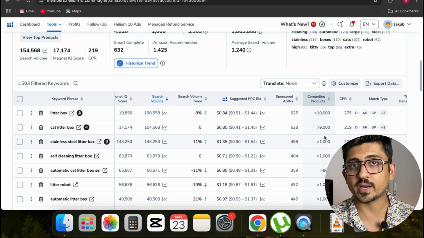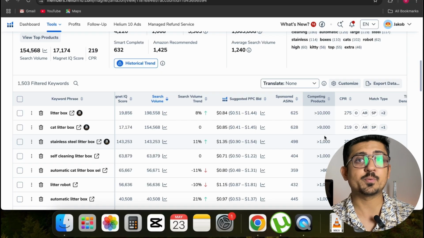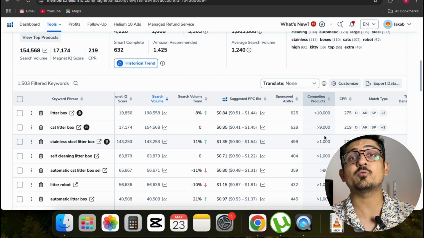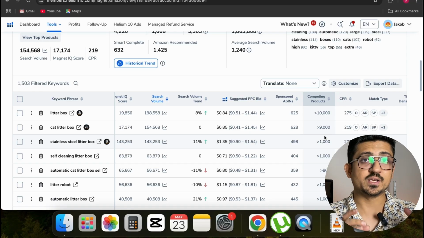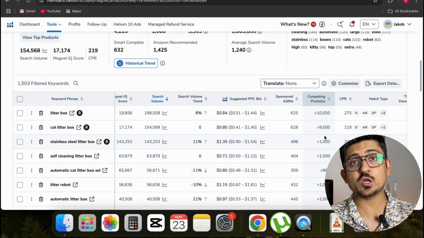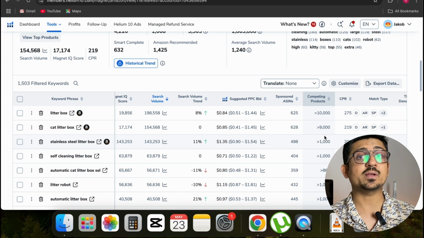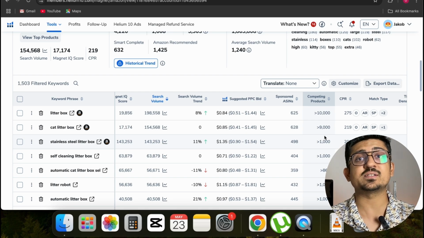in their listing, right? So with the help of this Magnet IQ tool, if you put the main keyword of your product and put some filters and play around with it, then you will be able to find a lot of good keywords which are super relevant to your product, having good monthly searches, good Magnet IQ score, and low competing product. Then you will be able to find the exact keywords for your product, and if you use those keywords in your listing optimization and PPC campaign, then you can actually rank high on Amazon searches. So in the end, you will get more traffic, hence more sales, and make more profit.